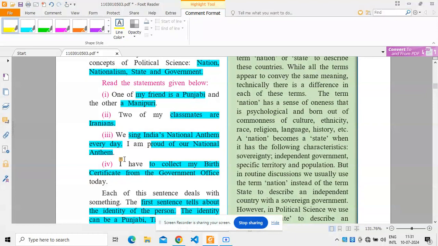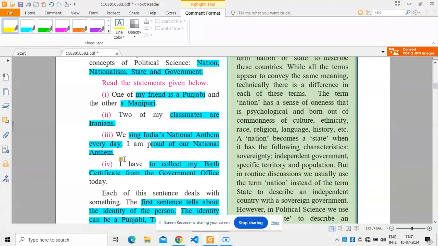The second statement, two of my classmates are Iranians. So Iranian denotes nationality, the idea of a nationality, whether it is Iranian, Sri Lankan, or American.